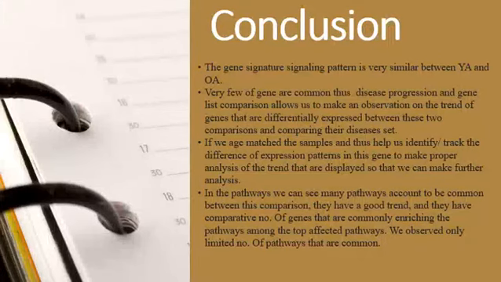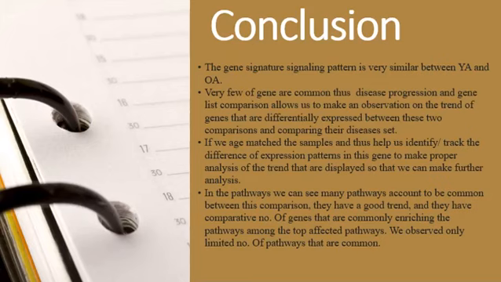Several concepts of interest identified in this study have unknown biological roles. The gene signature signaling pattern is very similar between young adult and old adult. Very few of the genes are common. Thus, disease progression and gene risk comparison allow us to make an observation on the trend of the genes that are differentially expressed between these two comparisons and comparing their disease set.